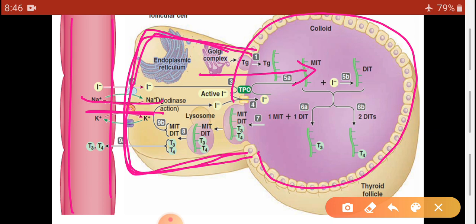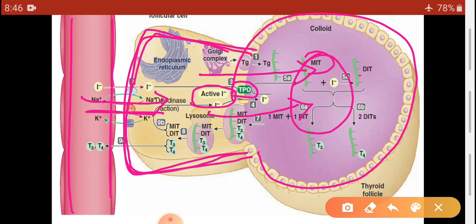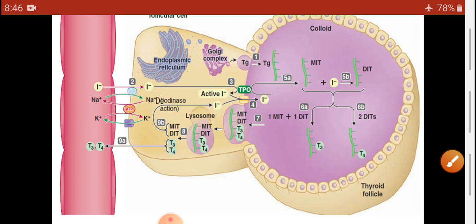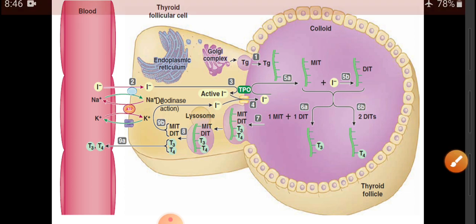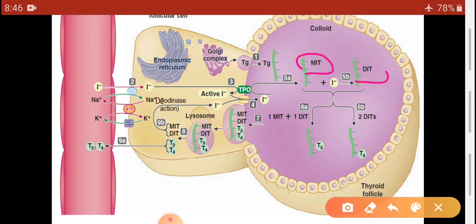Iodide is transported into the follicular cavity, and this iodide is converted into iodine with the help of TPO, and this iodine is transported again into the follicular cavity, and here there are coupling reactions, giving MIT, DIT, T3 and T4.